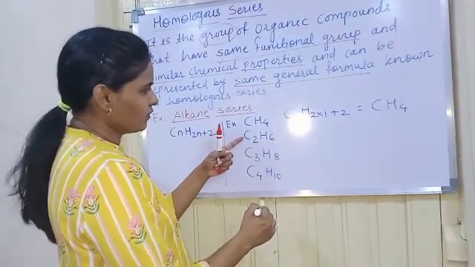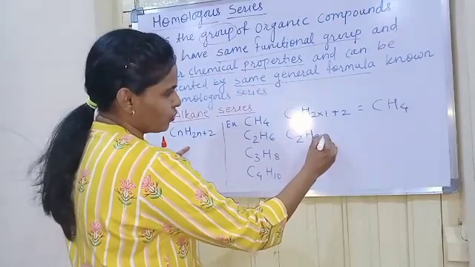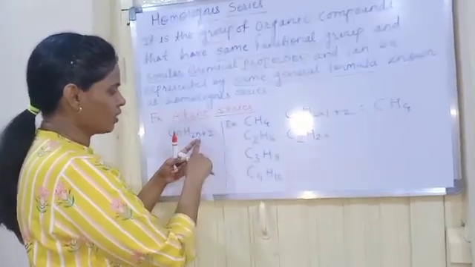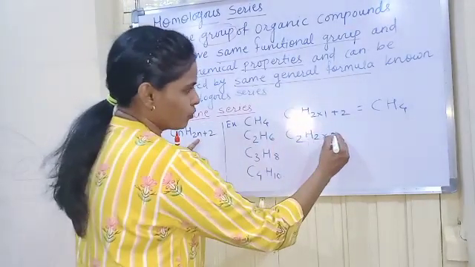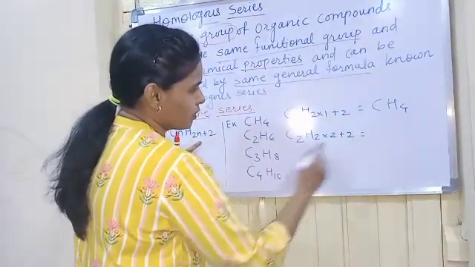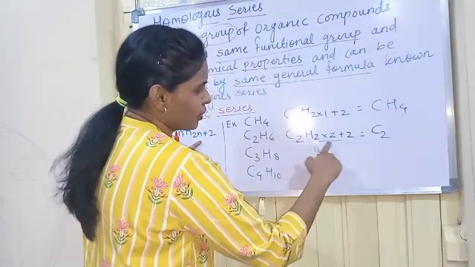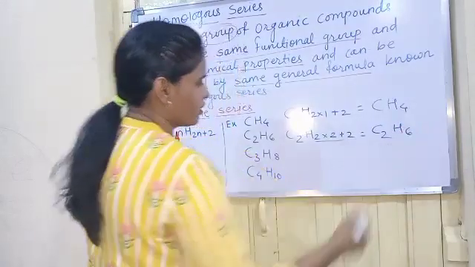Then for ethane, it will become C2H(2 into...) now here n is nothing but the number of carbons. Here the number of carbons is 2, so 2 into 2 plus 2, so it will become C2, then H(4 plus 2), 6, that is C2H6.